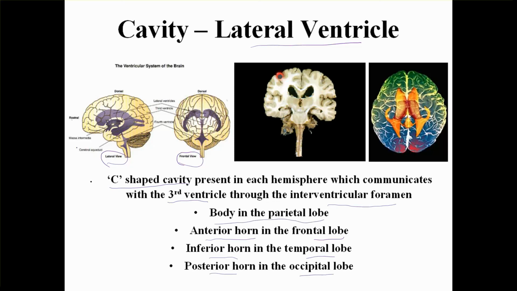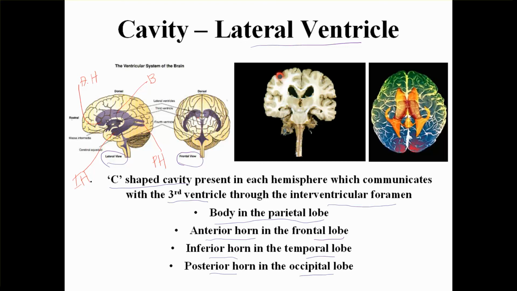As you can see in this diagram here, this is the anterior horn. This will be the inferior horn. And here, which is projecting backwards, is the posterior horn. So anterior horn in the frontal lobe, inferior horn in the temporal lobe, posterior horn in the occipital lobe, and the body in the parietal lobe.